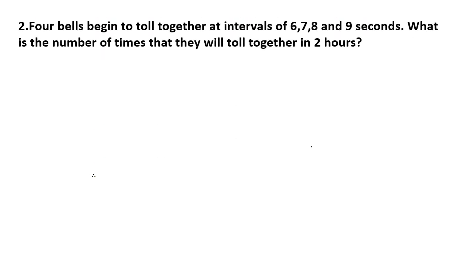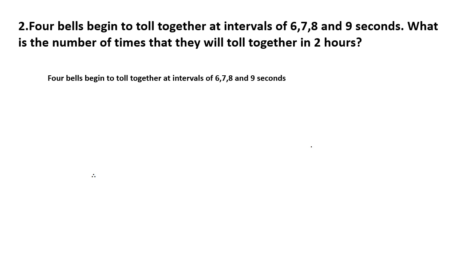Next question. 4 bells begin to toll together at an interval of 6, 7, 8 and 9 seconds. What is the number of times that they will toll together in 2 hours? In 2 hours, you should think of, just before it was 30 minutes. Now in this question, 2 hours, how many times will they toll together? And 4 bells are there. Okay, clear? They are tolling at 6, 7, 8 second intervals.